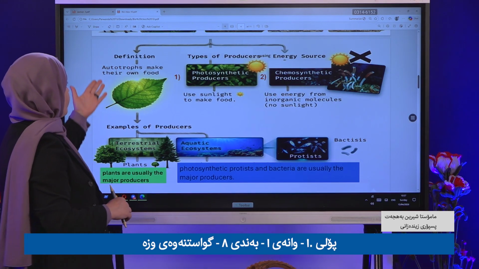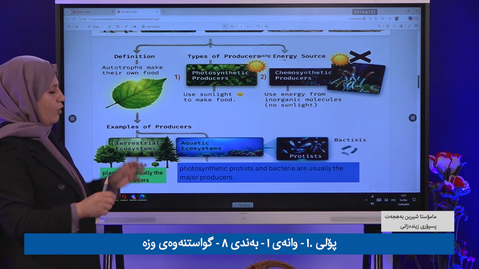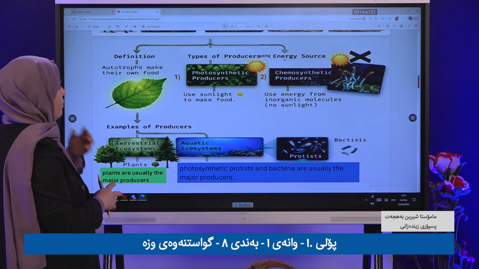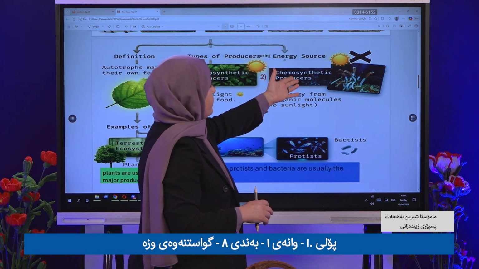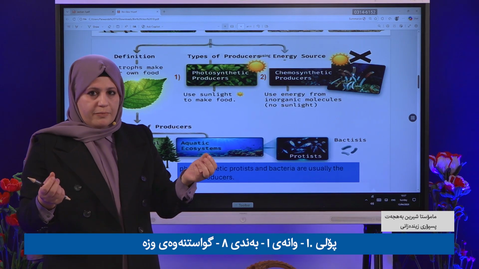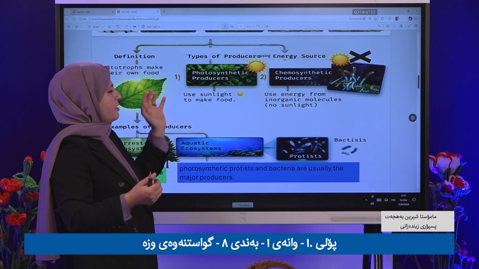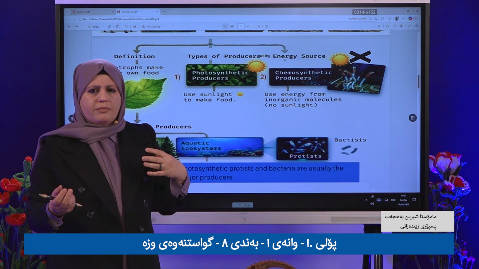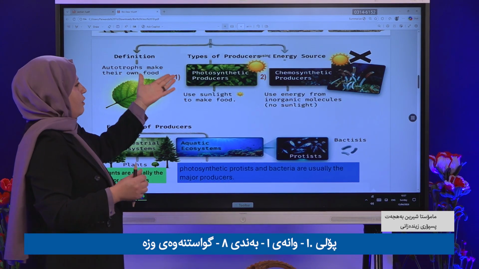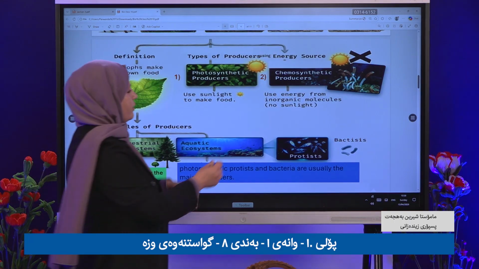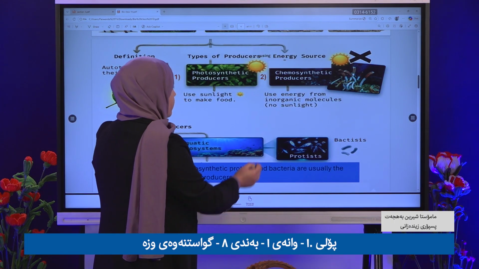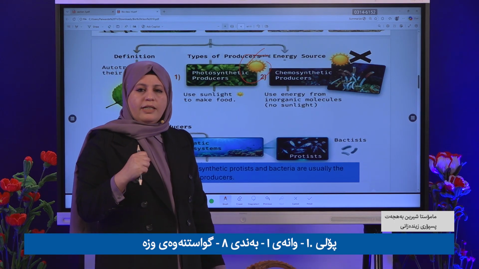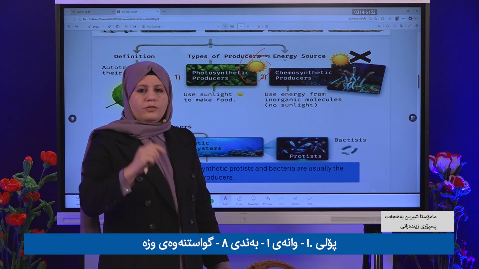Producers are autotrophic; they make their own food. The first important thing is how they make it. Depending on the energy they use, we have two types of producer: photosynthesis producers and chemosynthesis producers. What is the difference between them? Photosynthesis producers use sunlight; they capture the sunlight and turn it into food.